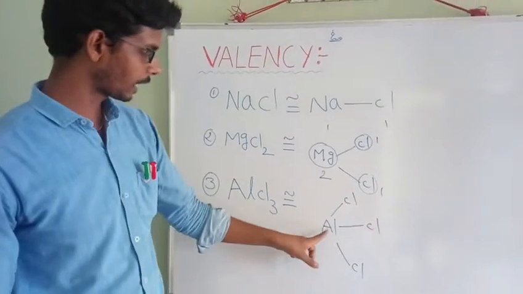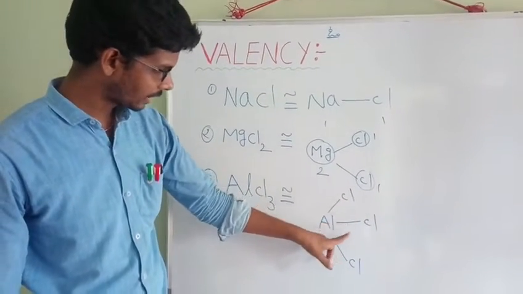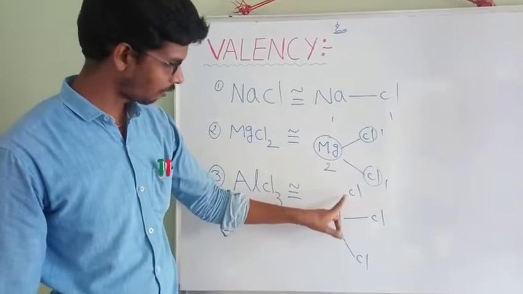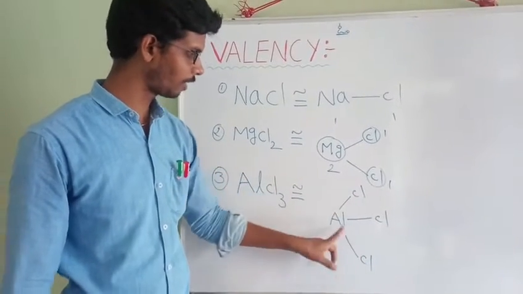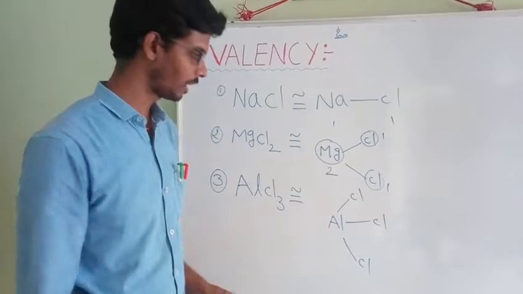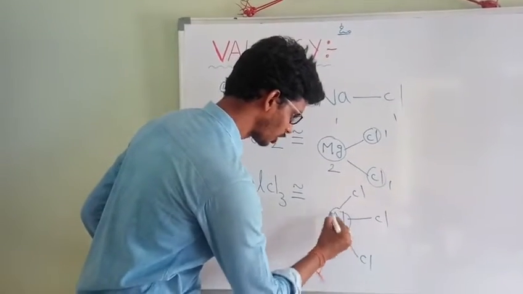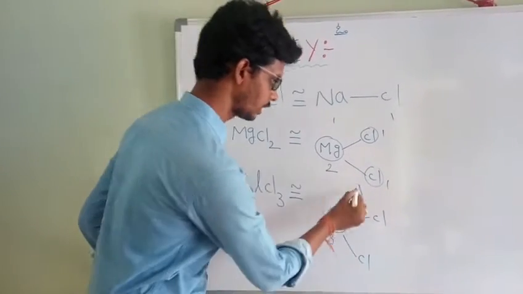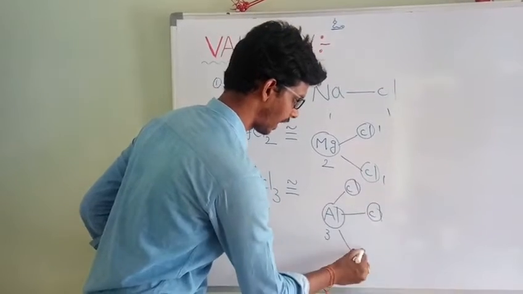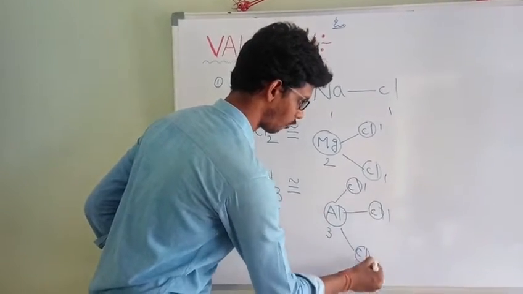One aluminum atom can bind with three chlorine atoms. In the same way, three chlorine atoms can bind with one aluminum atom. Here, aluminum valency is said to be 3. Each chlorine valency is 1, 1, 1.